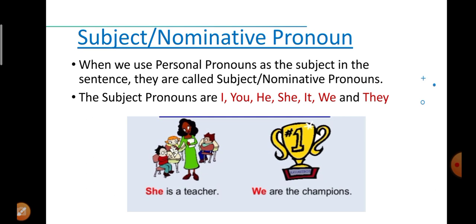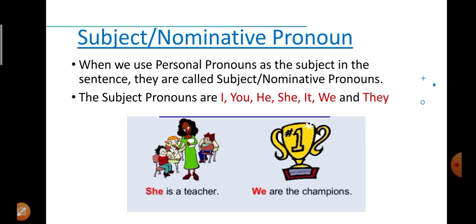Subject is the person or thing doing something, or you can say that he is the doer of the action. So, whoever is performing the action in the sentence is known as the subject in the sentence. The subject pronouns are I, you, he, she, it, we, and they.